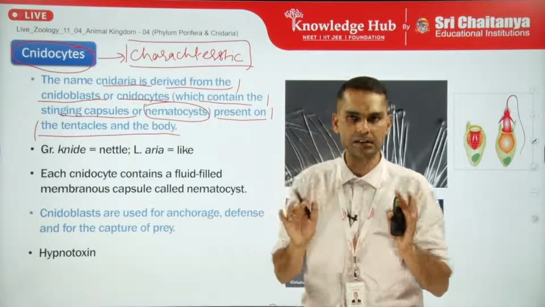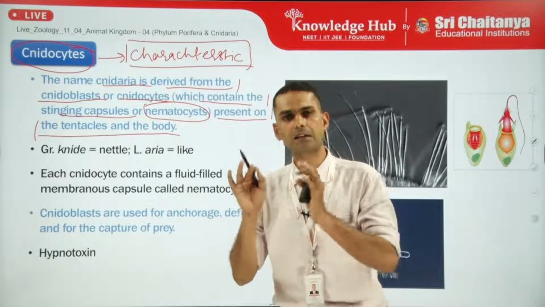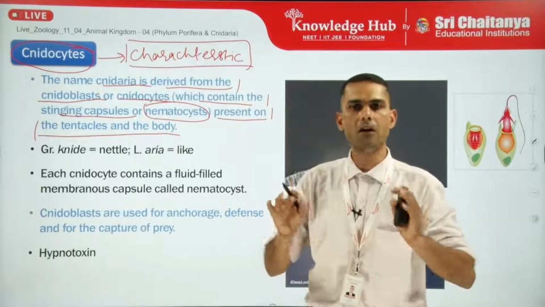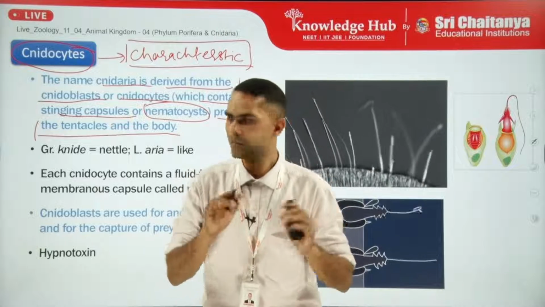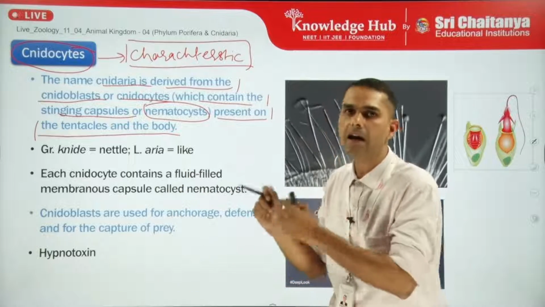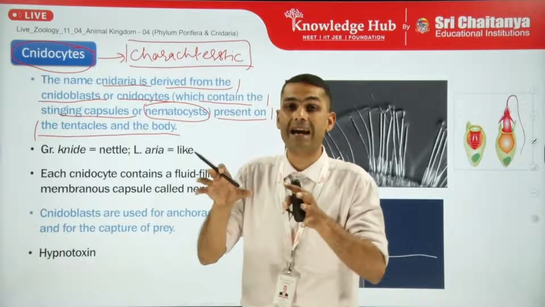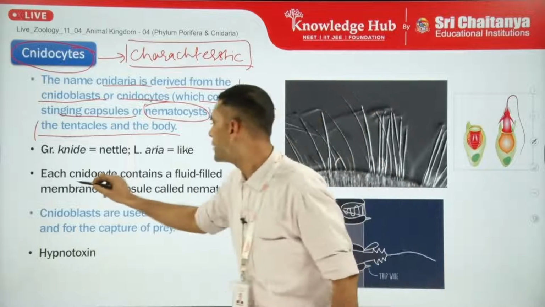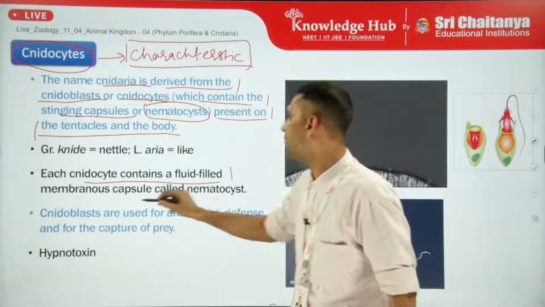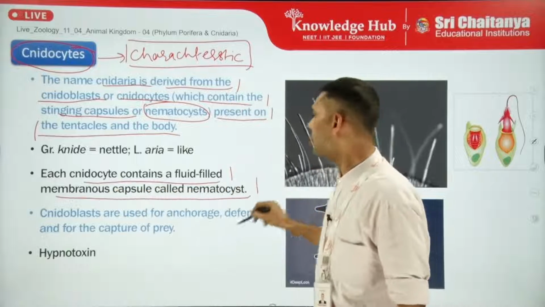Now this particular cell is commonly called the stinging cell, and it is a common offense and defense weapon. So it is used to capture prey, for locomotion, and for anchorage. Each cnidocyte contains a fluid-filled membranous capsule called the nematocyst.